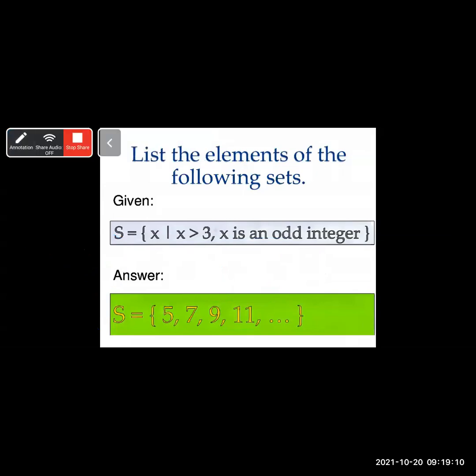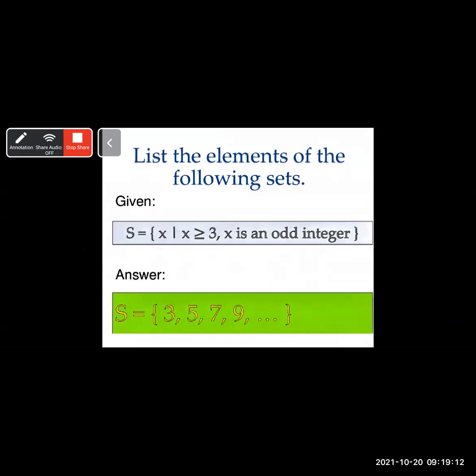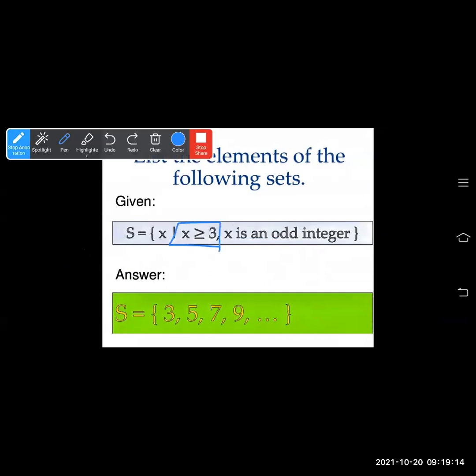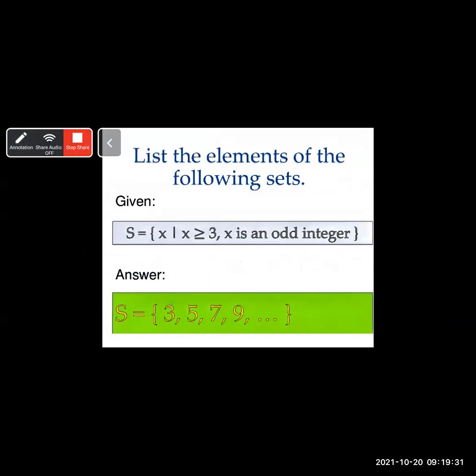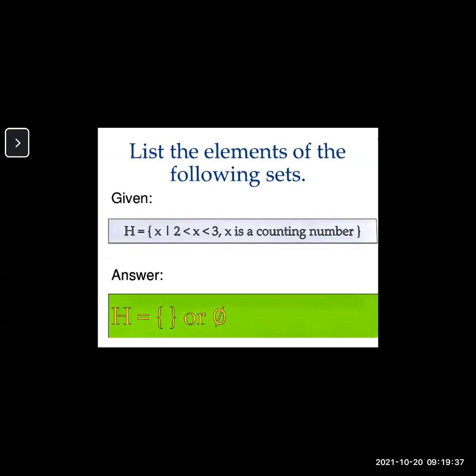We'll see the next example in which they have used x greater than or equal to 3 and x is an odd integer. So here we will include 3, 5, 7, 9, 11 and so on and so forth. S is equal to, the same name we will use for the listing method. Name of the set we will not change. Okay. Let's see some more examples.